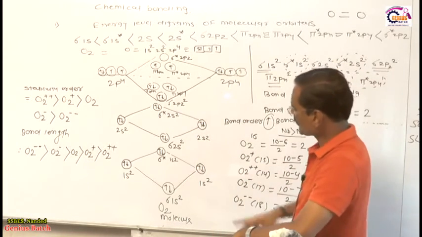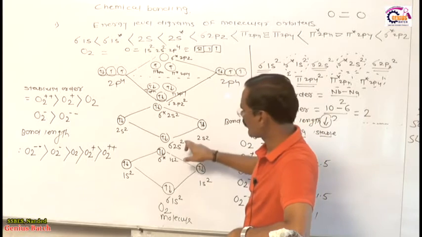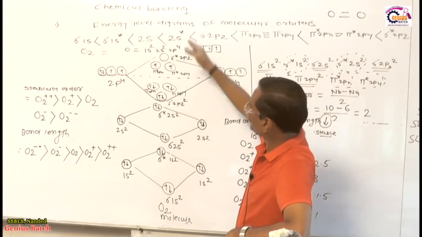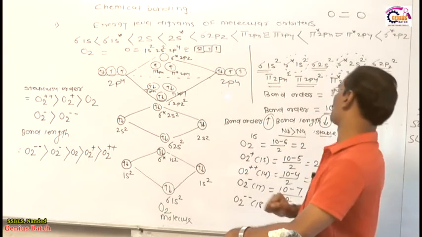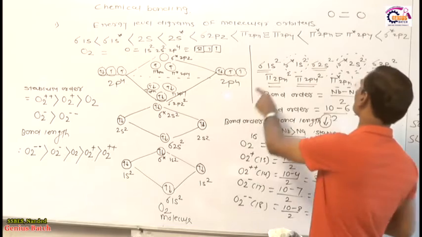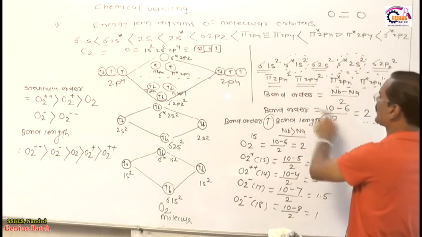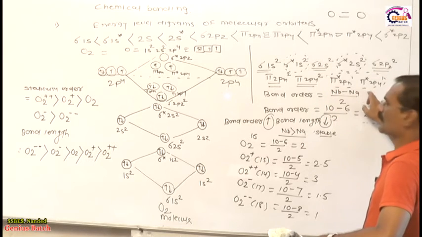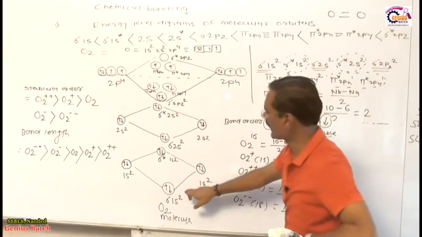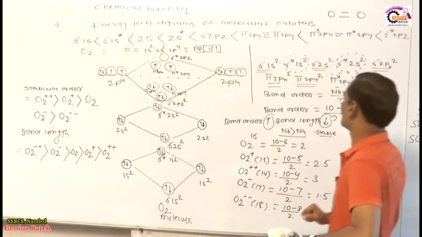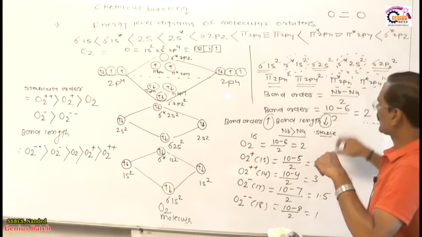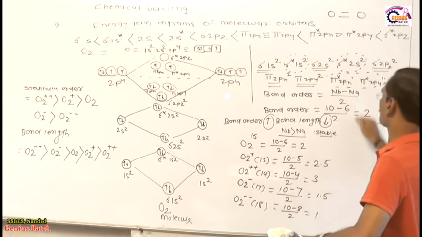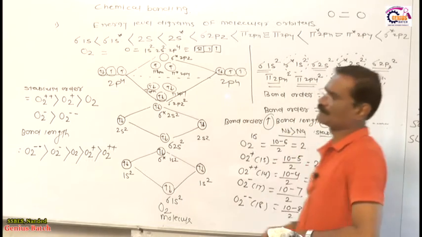When 1s2 gives two molecular orbitals, sigma 1s2 and sigma star 1s2, 2s2 also gives and so on. This is the molecular orbital picture. Once you know the molecular orbital energy level diagram, then calculate the bond order. How do we calculate the bond order? Number of bonding electrons minus number of anti-bonding electrons, divided by 2. Total number of electrons in bonding molecular orbitals is 10. Therefore, 10 minus 6 divided by 2 becomes 2. Therefore, the bond order of the oxygen molecule is 2.